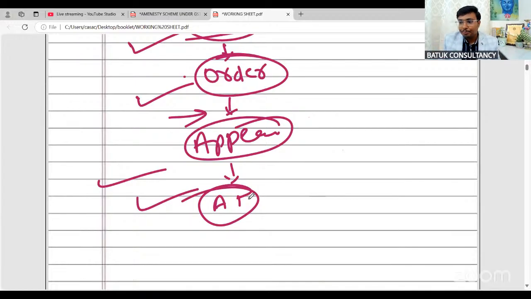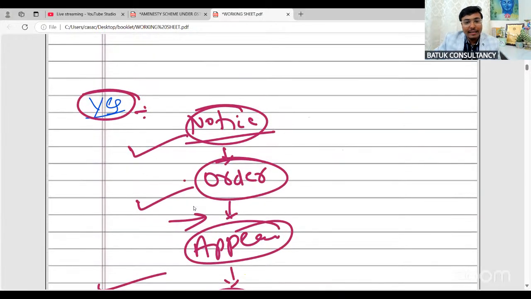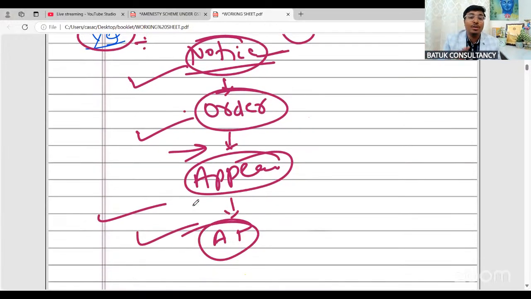Now, notice, order, appeal or appellate tribunal. Now, the point is that if the notice has been issued by the authority, in that case you can go for the amnesty scheme. If the order has been passed by the jurisdictional officer and you have not filed any appeal, in that case also you are eligible to go for the amnesty scheme.